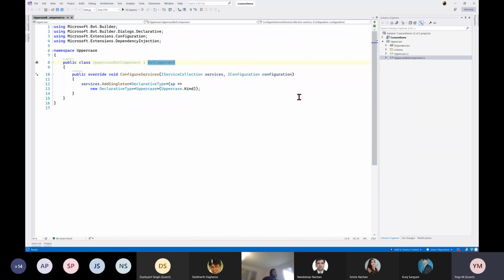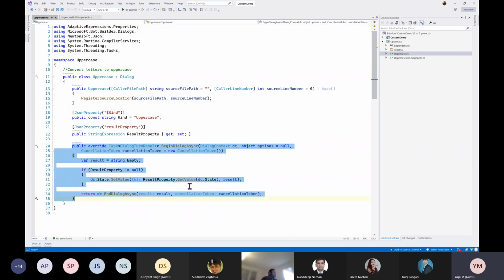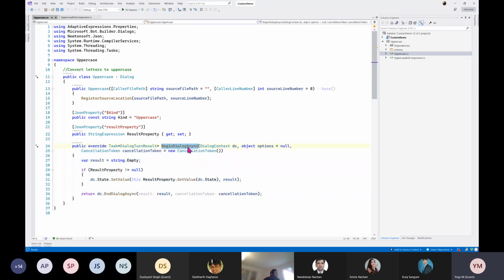And the main code, here you can go to the uppercase. This is my class name, uppercase dialog. As I mentioned, everything is a dialog in Composer, so we derive from the dialog class. The main thing is begin dialog. Once your component gets hit, first it will call the begin dialog. So the dialog should start now, and the begin dialog will get invoked.